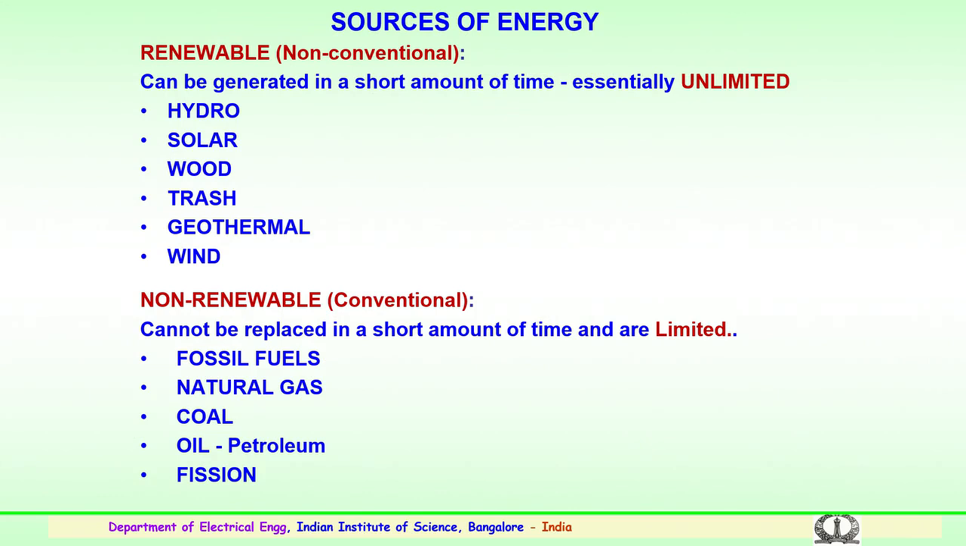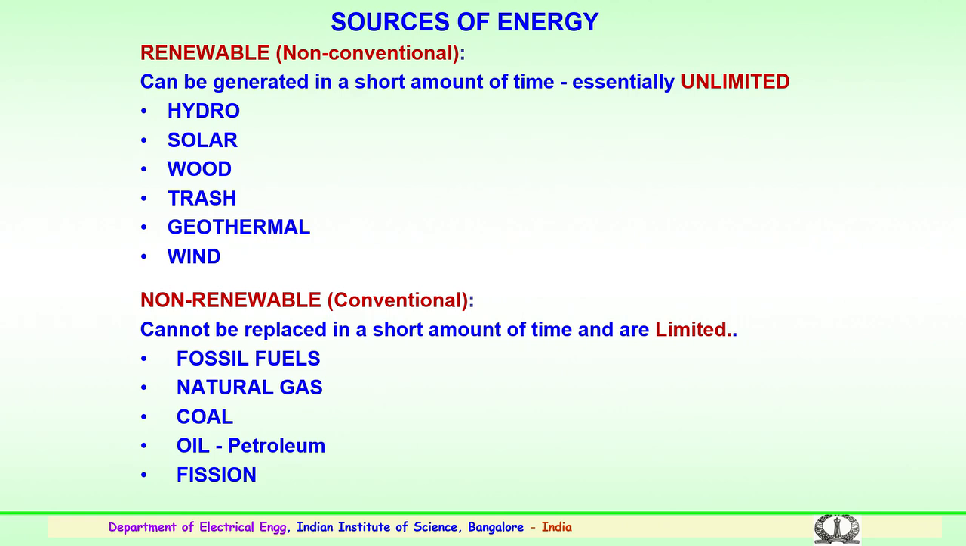These can be generated in a short amount of time, and these are essentially unlimited, so abundantly available. The resources that come under this category are hydro, solar, wood, trash, geothermal, wind, etc. All these come under the category of renewable energy sources.